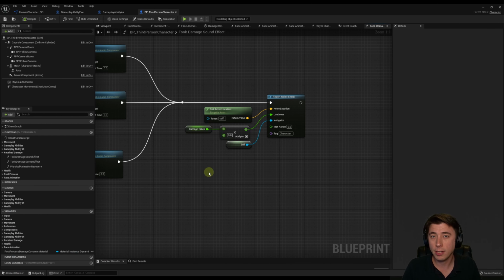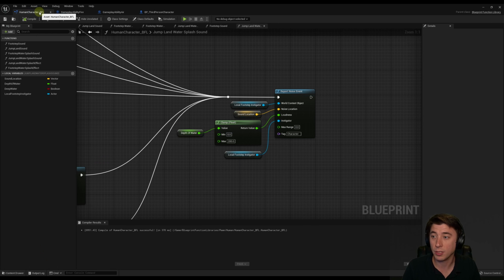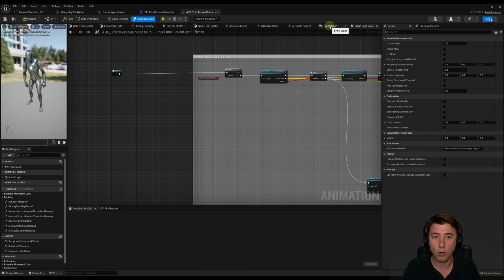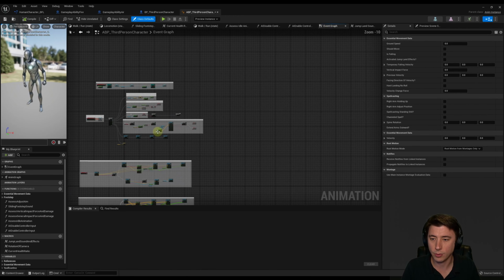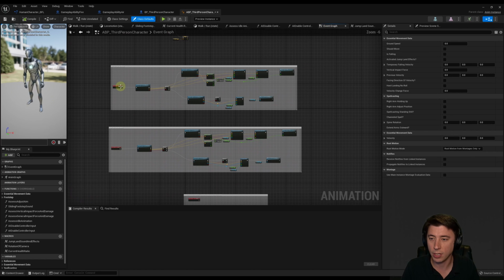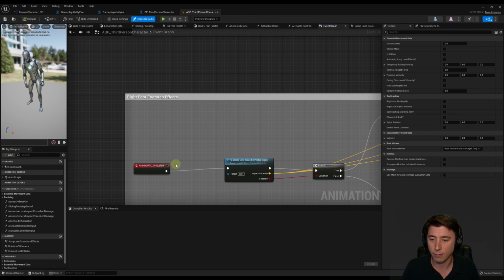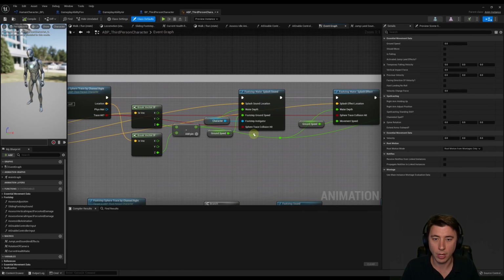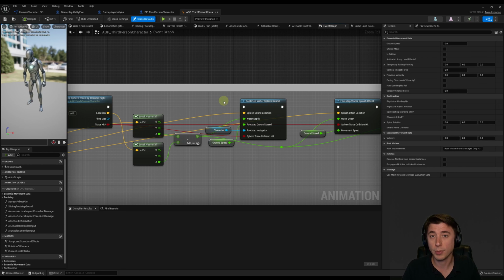So the last thing I did is I updated our animation blueprint, so all the functions that we're calling for footsteps and jump landing pass in the footstep instigator. So let me show you how I did that. So back in the animation blueprint, let's go over to the event graph and zoom out. So it's these 2 functions here for our left footstep and then our right footstep, right foot plant. So we already updated our footstep sound here, but we also need to update the footstep water splash sound, which is above. And this again was episode 20.